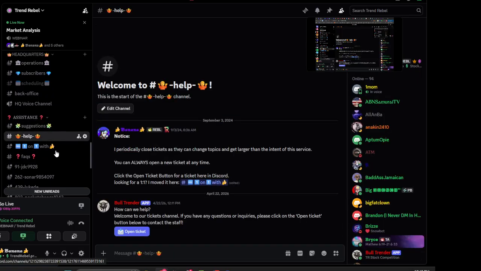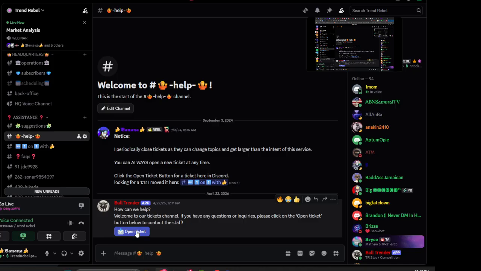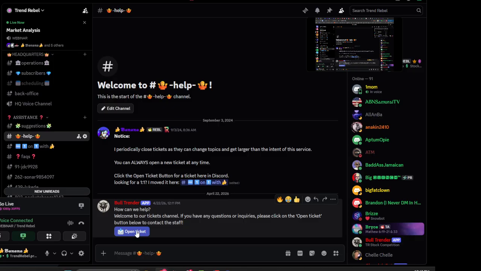Need any help? Click on this button. You can open up a ticket right here. That will open up a ticket between you, me, Jinja, and Dex, so we are all on hand to help you. I see these all the time and I respond all the time. So please be a little patient if it's the wee hours in the morning and give me a chance to roll through it. But I do try to get these timely. And once you have a ticket open, you cannot open another until I close that ticket.